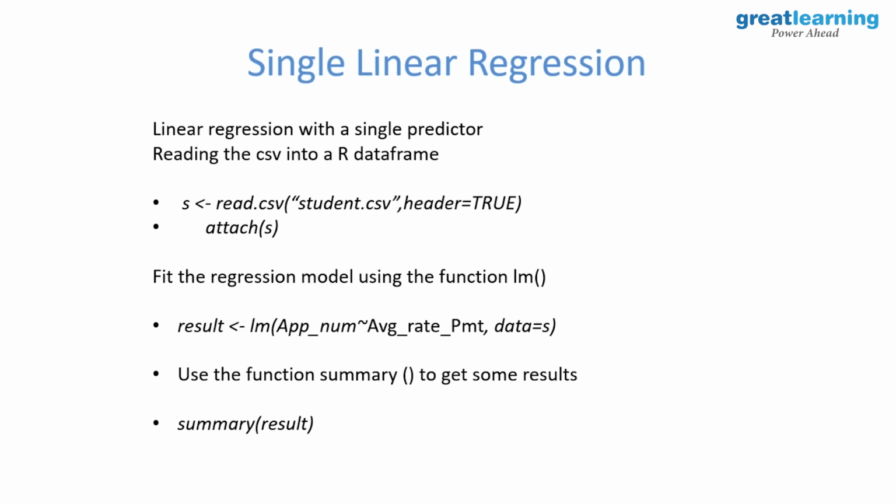Done? So what I am doing here, model is my result, my model name, lm, application number regressing on average rate placement data equal to s, which I have read here. Okay? I'll get the summary of results with the help of summary function. So okay, you already have an output in Excel, right? Correct? Everyone had an output in Excel.